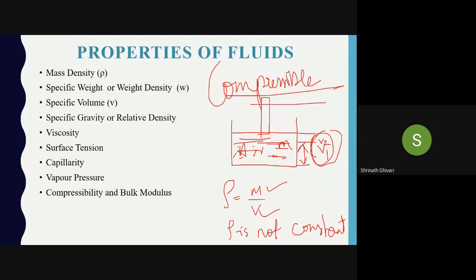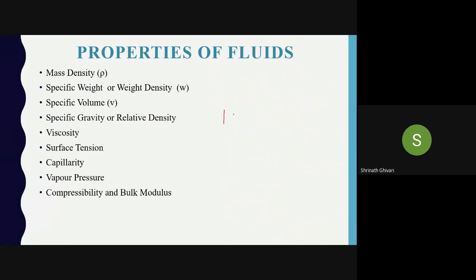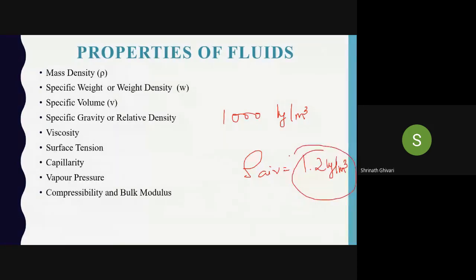That is, air doesn't have a constant density, but a liquid has a constant density. So what is the density of water? 1000 kg per meter cube. What is the density of air? 1.2 kg per meter cube. This will be changing with the pressure acting on it.